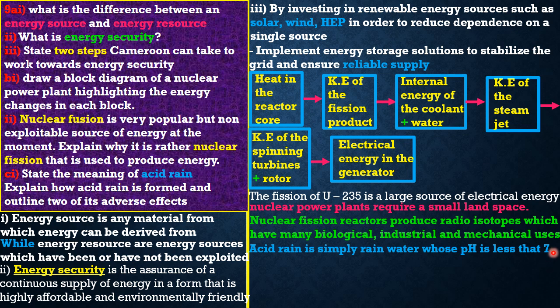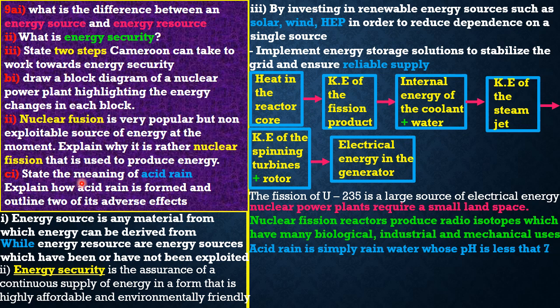Because we know that the pH scale runs from 0 to 14. If something has a pH of 7, that thing is neutral. If it's less than 7, it's acidic. If it's more than 7, it is basic. So acid rain means the rainwater is more acidic, so the pH has to be less than 7.